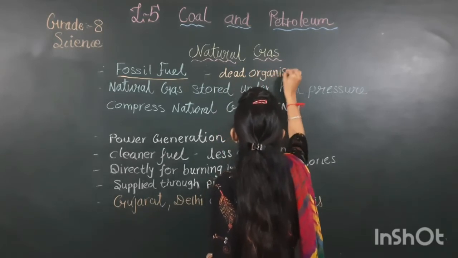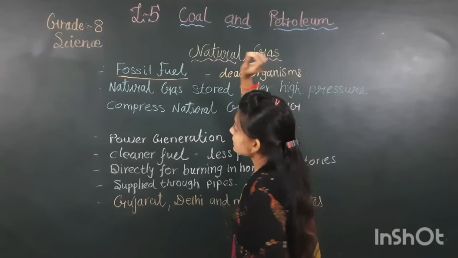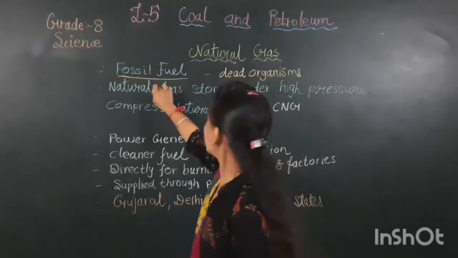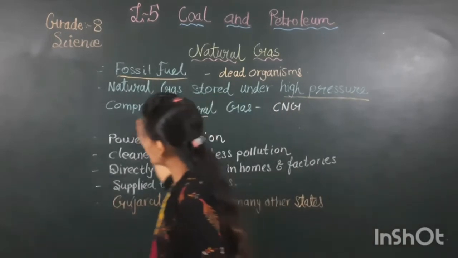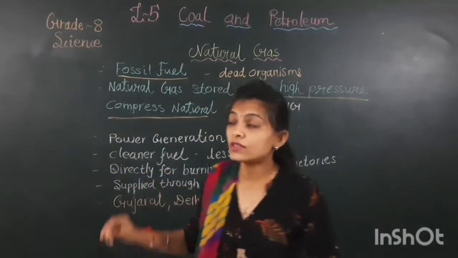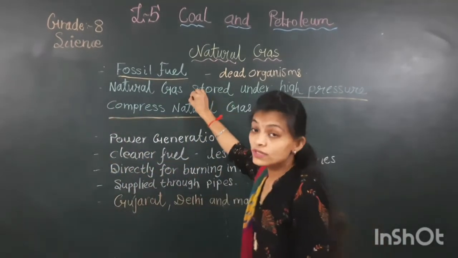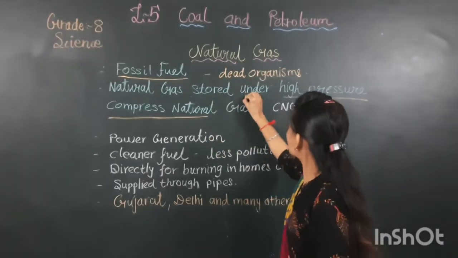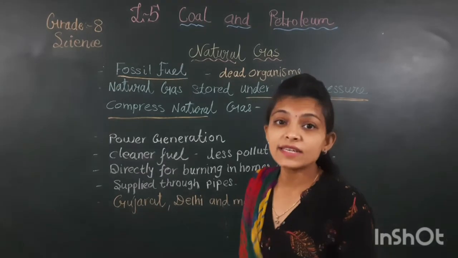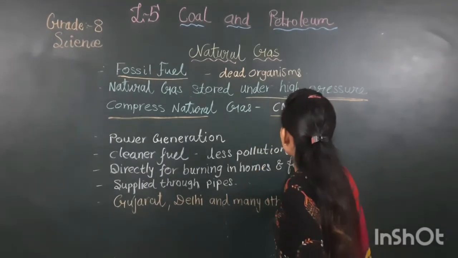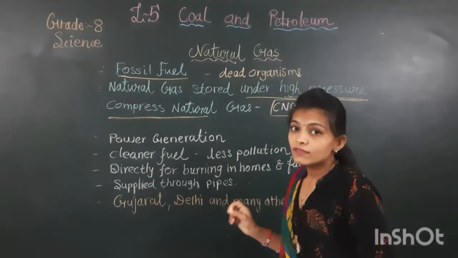Organisms mean living things. Now this natural gas is stored under high pressure, as compressed natural gas. Natural gas जो होता है वो कैसे स्टोर होता है? How is it stored? It is stored under high pressure. That's why this natural gas is also known as CNG. You are familiar with this word?